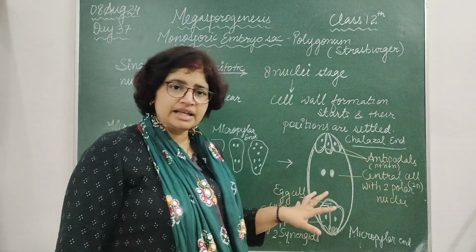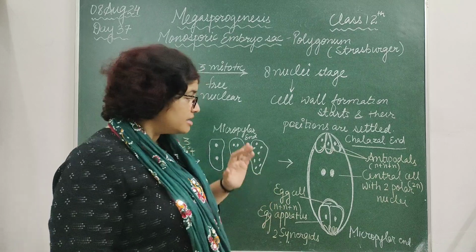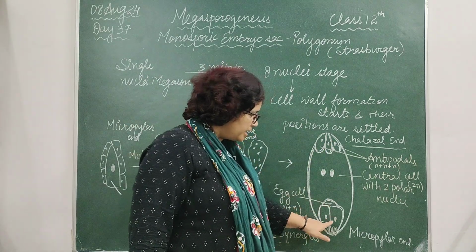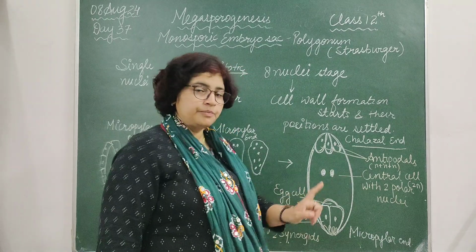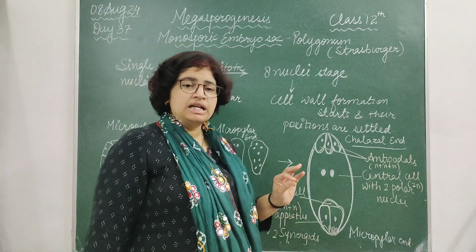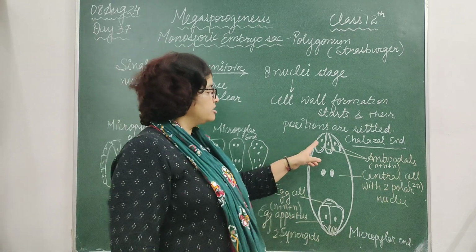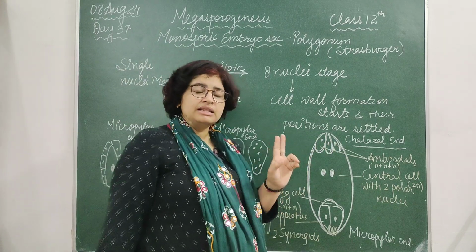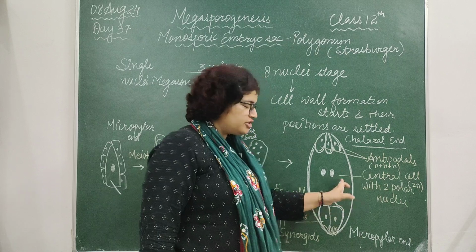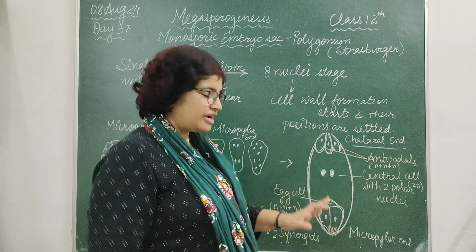The 7 cells, but how many nuclei are there? Nucleus 1, 2, 3, 4, 5, 6, 7 and 8. So this is your 7-celled, 8-nucleate structure. Let's discuss their functions. These 3 antipodals are meant for providing nourishment to the central cell.